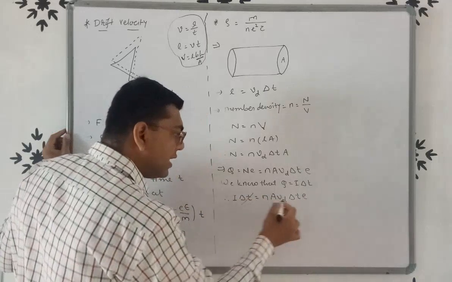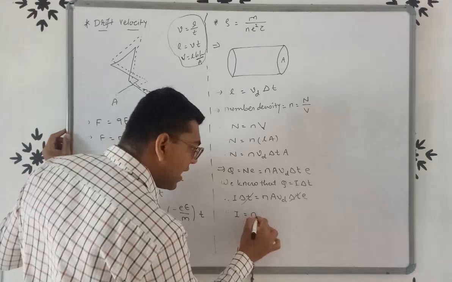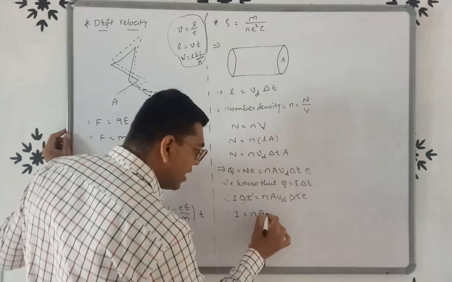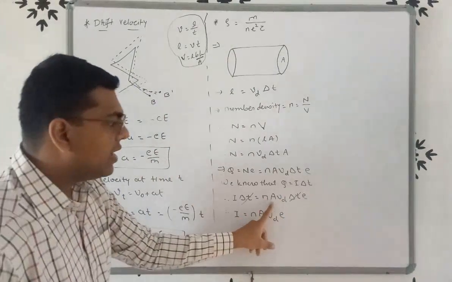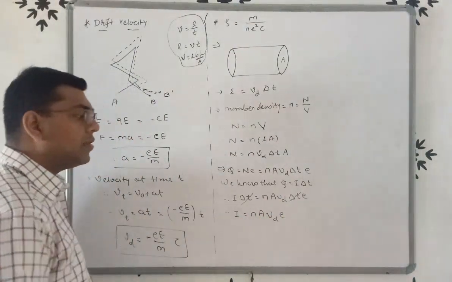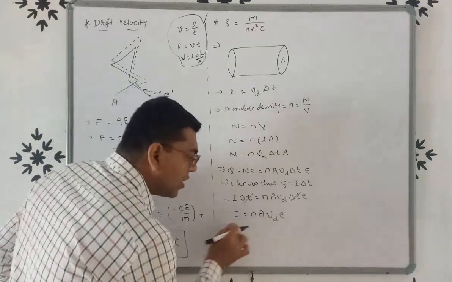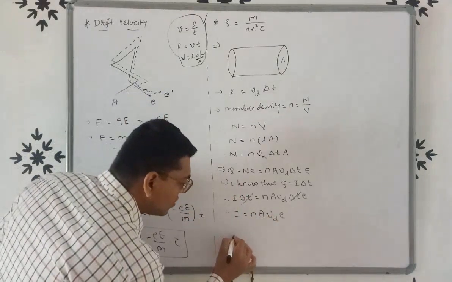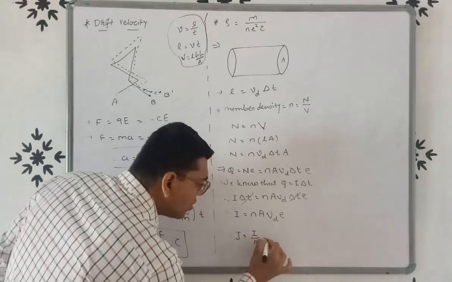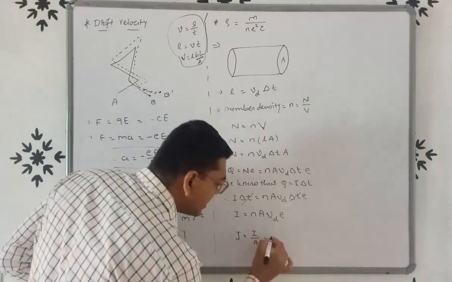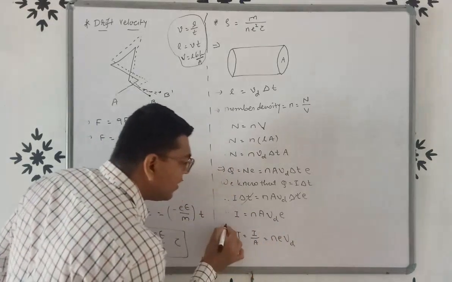Here delta T cancels, so we will get I is equal to N A Vd E. Now we know that J is equal to I by A, so we take area to the left hand side. So J is equal to I by A, and the remaining part is N Vd E, or we can say N E Vd.